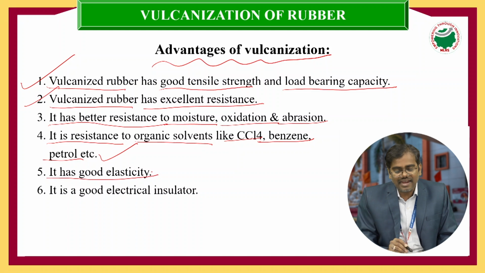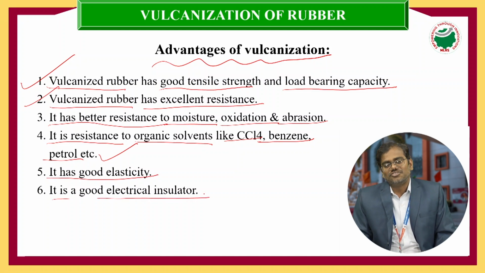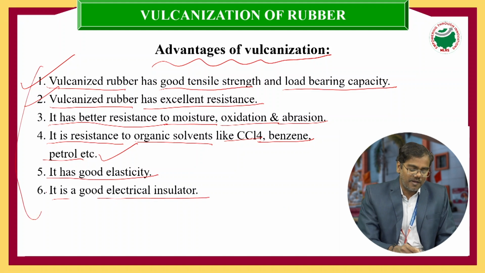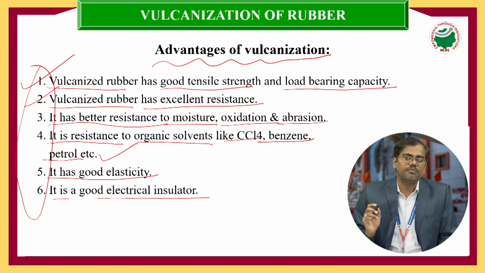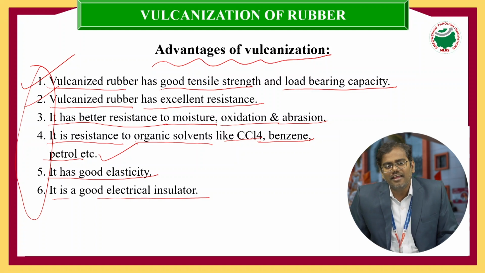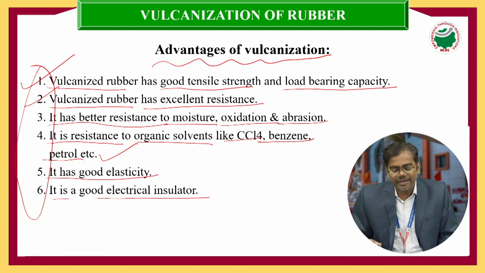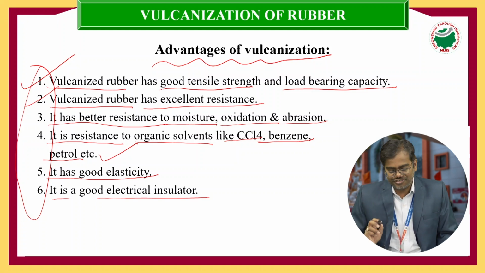And it has good elasticity. And sixth point, it has good electrical insulation. So all these six important properties of the natural rubber are improved when we add suitable sulfur compounds to the natural rubber. So these are some of the important advantages of vulcanization of rubber.